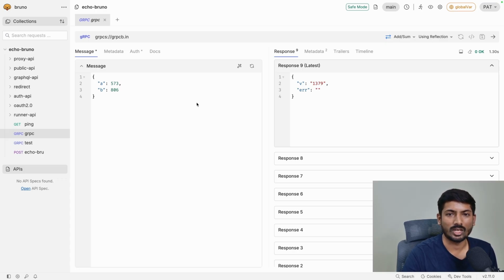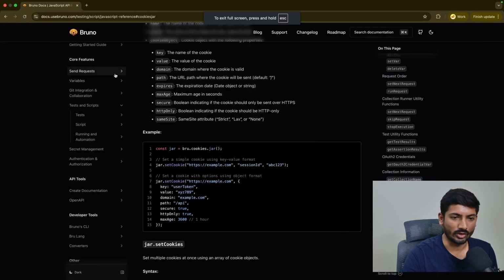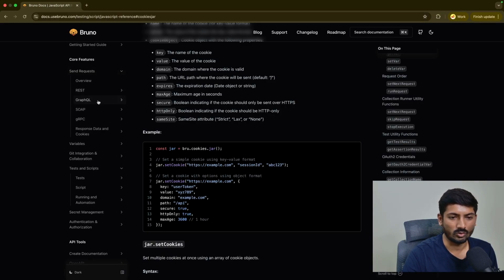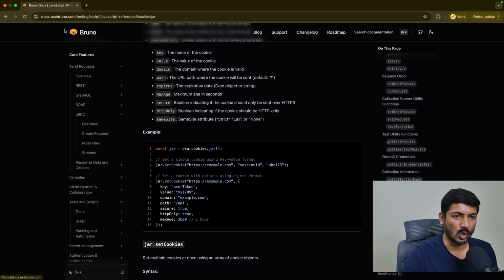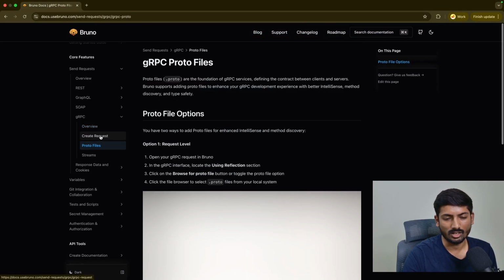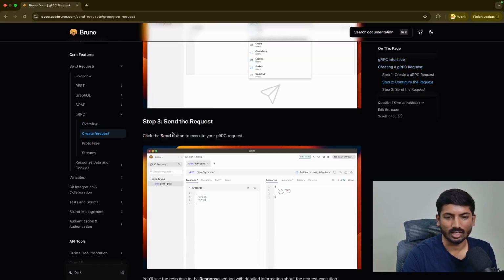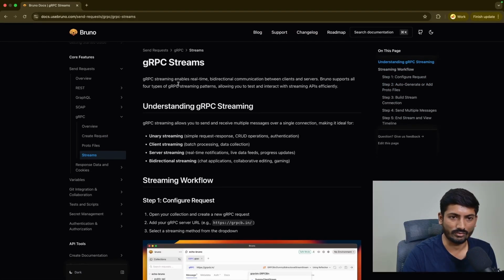But one thing I want to mention before starting the video: if you want to read the documentation, go through the documentation first and then start watching the video, which gives you better clarity. And if you're someone who prefers to read documentation, just go through this website. Go to docs.usebruno and go to the send request gRPC section, and everything is documented there. From proto files, how you can add proto files, create requests, and how we support streams, different types of streams, and a bunch of stuff. So let's get started with the video and let's see how.